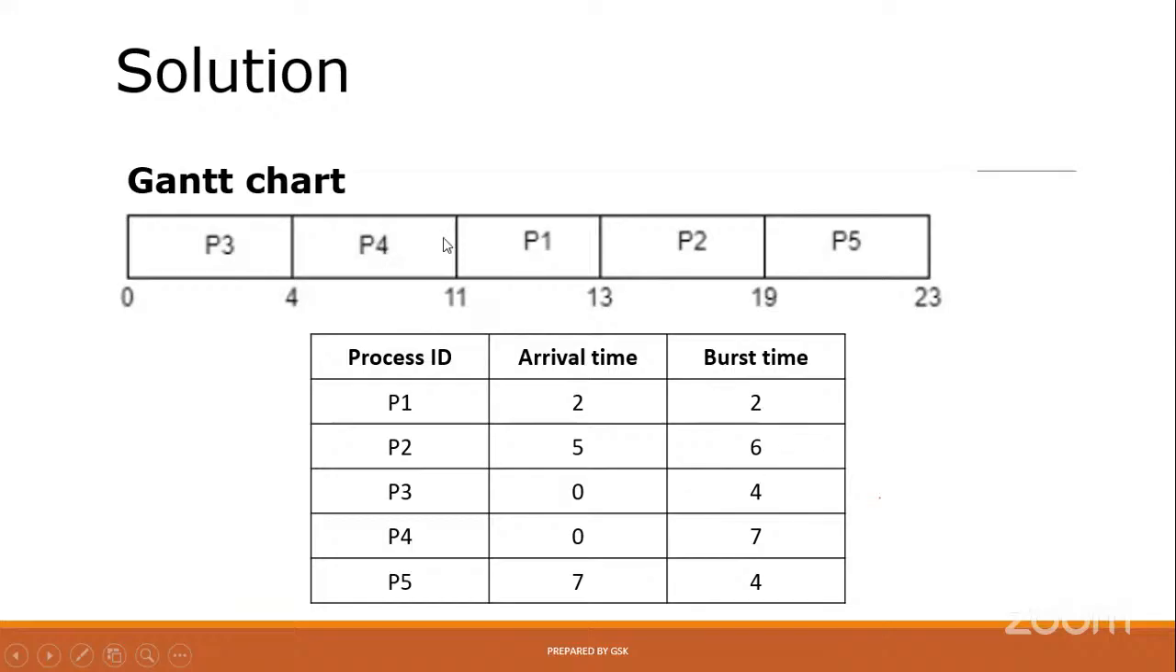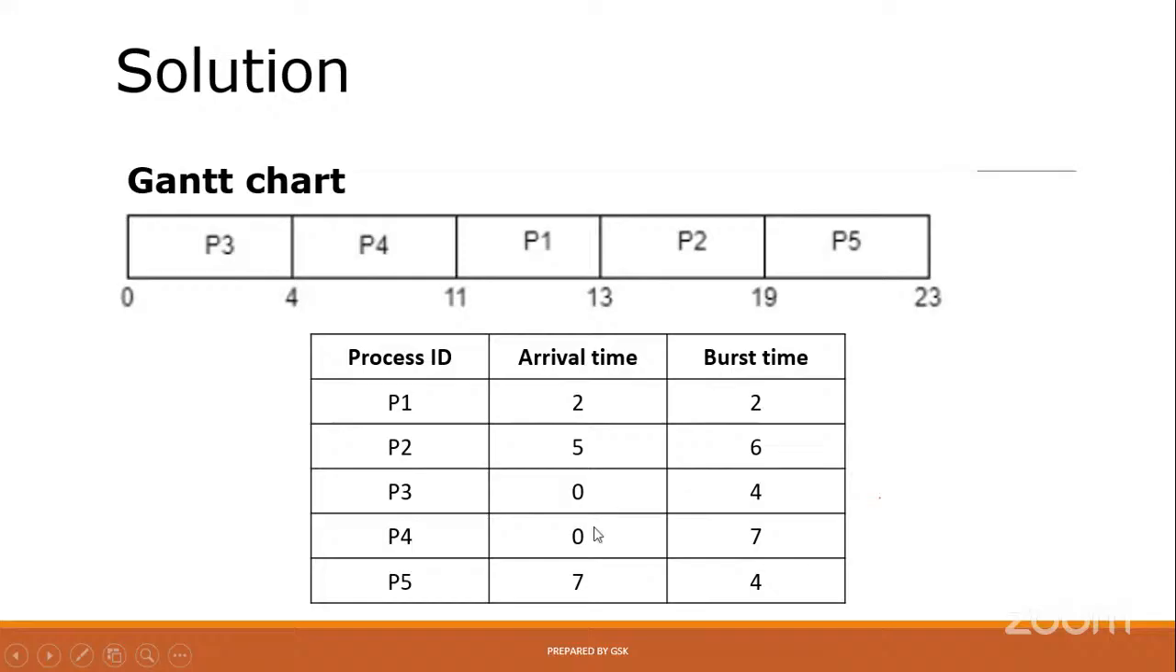The meaning of this is that at the 11th second, at that moment, the execution of P4 will be completed, because the first 4 seconds are for P3 and the next 7 seconds are for P4. Totally 7 plus 4, 11. So this is the accumulated value. We are adding the previous value also.